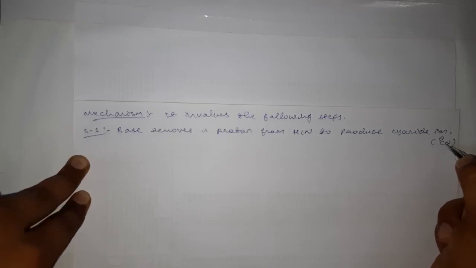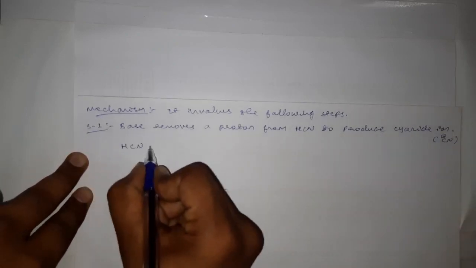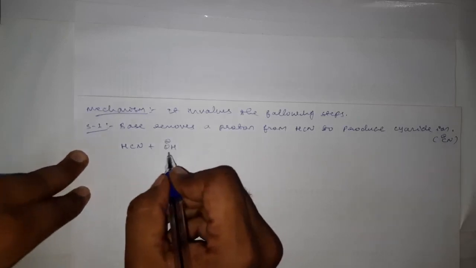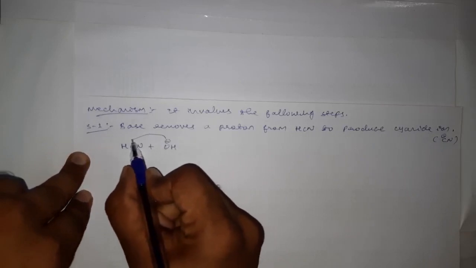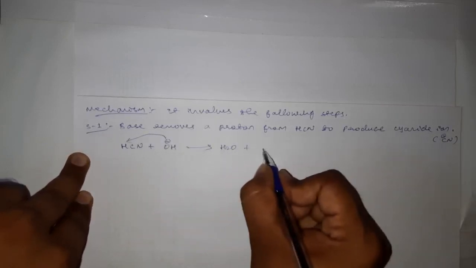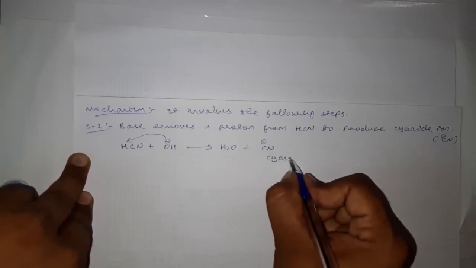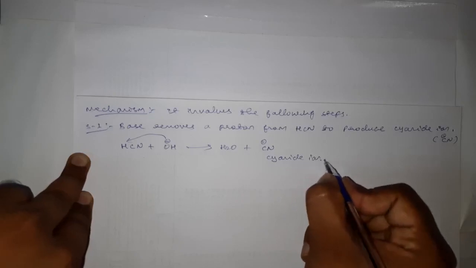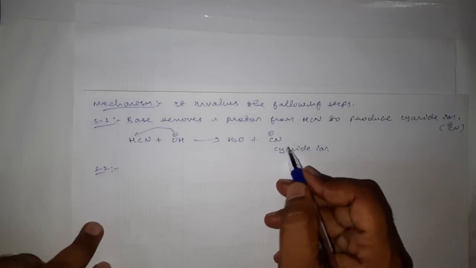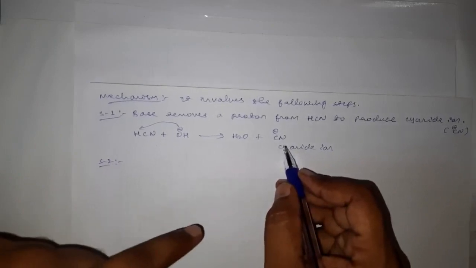Here the negative charge is there on carbon, CN minus. See, in first step, the OH minus from the base, that is the hydroxyl ion of base, will abstract this proton, and here it will form H2O plus CN minus, that is a cyanide ion. Okay, and in the second step, this cyanide ion which is formed in the first step will now act as a nucleophile.